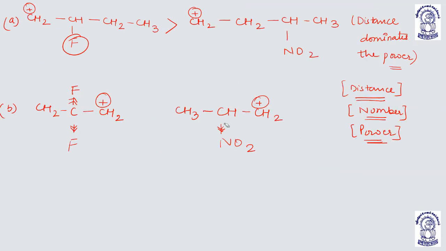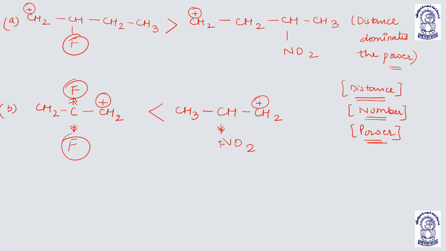Here, in this case, the number wins over power. And as the number wins, 2-fluorine makes the carbon more electropositive, meaning more positively charged. The positively charged carbon gets more destabilized, more distorted, and that is why this example becomes more stable.